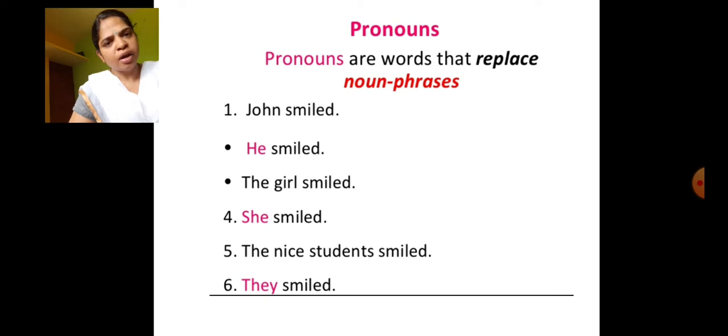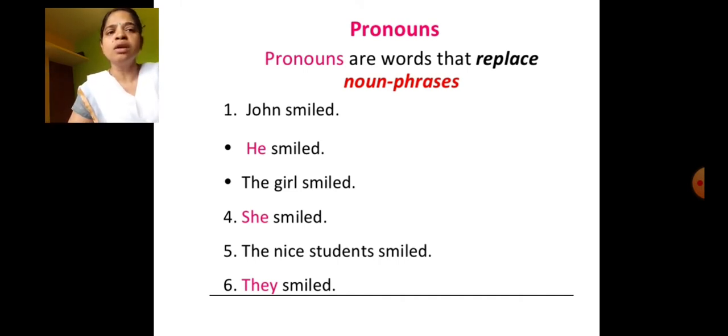When we read about pronouns, there are different kinds of pronouns. In spite of that, the first thing to keep in your mind is that pronouns are the words which replace a noun phrase. As I already told you, a noun is a naming word, the name of a person, place, animals and things.